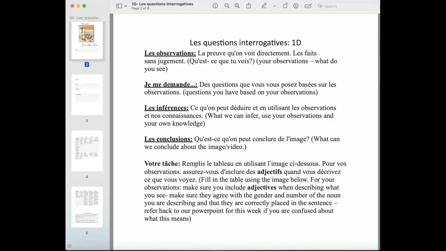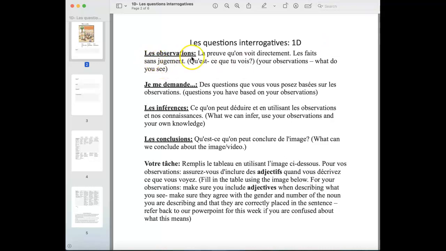Hello everyone. So for this assignment, I'm just going to go over an assignment I created for a grade 9 core French class. The assignment is called Les questions interrogatives. We would be completing this assignment after we've learned about adjectives and the placement of adjectives in French, where they go in your sentence, and things like that. So the first thing I would do is go through the different descriptions with them.